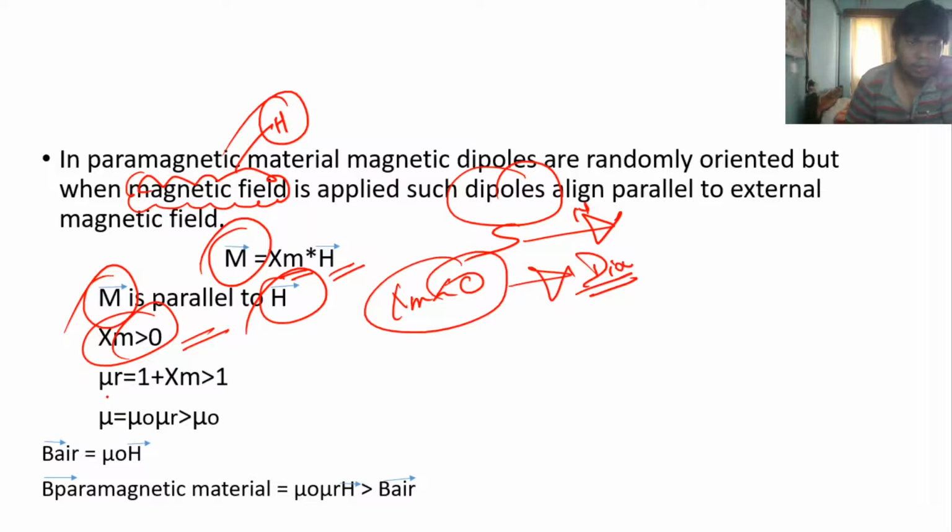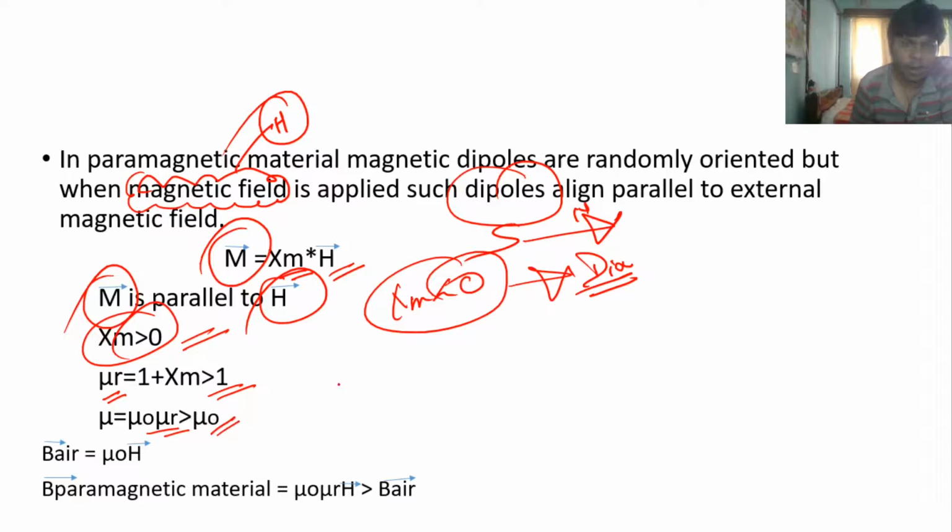The relative permeability of any material is equal to 1 plus the magnetic susceptibility, and that is greater than 1. The permeability of a material is related to the ability of the material to allow magnetic field lines to pass through it. The permeability is equal to the product of the absolute permeability and the relative permeability, and that is greater than the absolute permeability, which is indicated by mu naught.